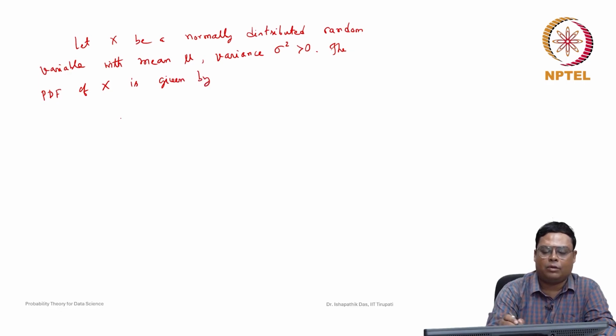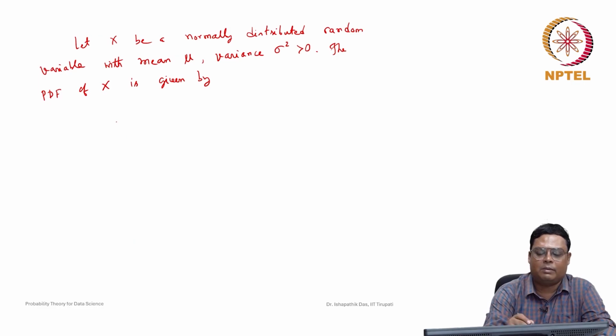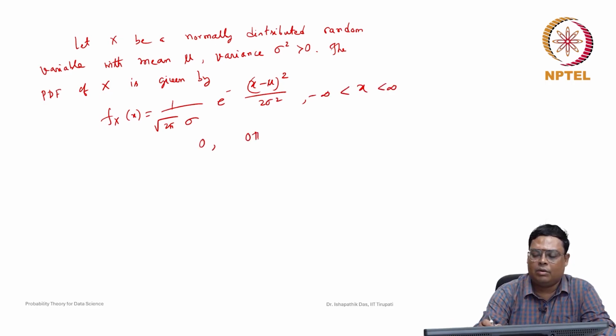given by, whenever it is a univariate random variable, f of x equals 1 by root 2 pi sigma, e to the power of minus (x minus mu) whole square by 2 sigma square, for x greater than minus infinity and less than infinity, and 0 otherwise.